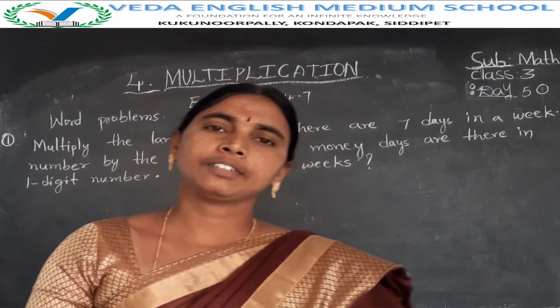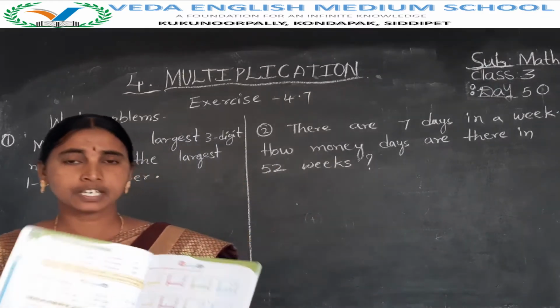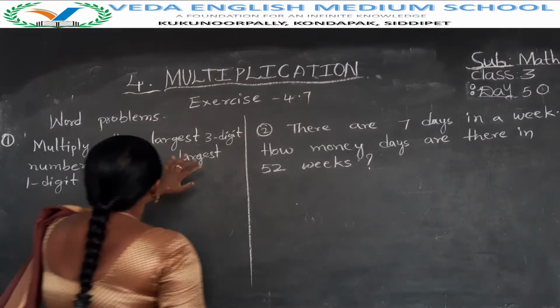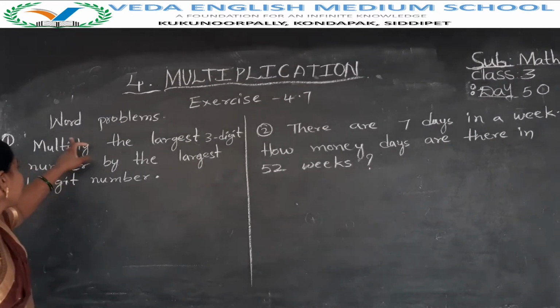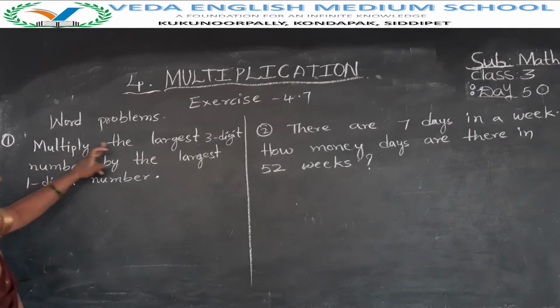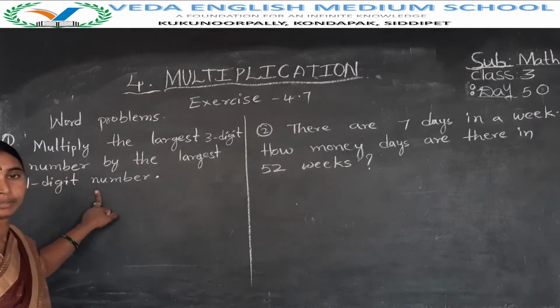In the previous class we learned about exercise 4.6 and all problems were completed. Today I am teaching exercise 4.7. In exercise 4.7 all problems are word problems. See now, first problem: multiply the largest 3-digit number by the largest 1-digit number.